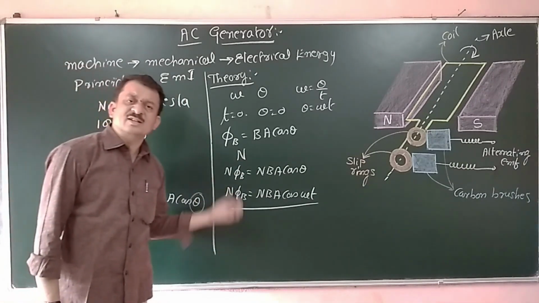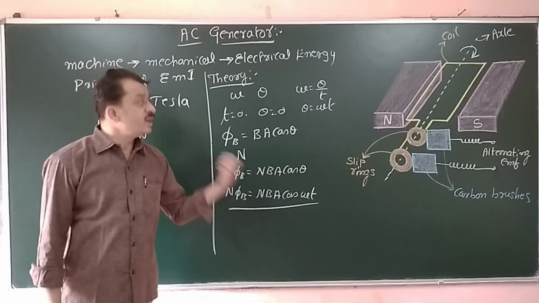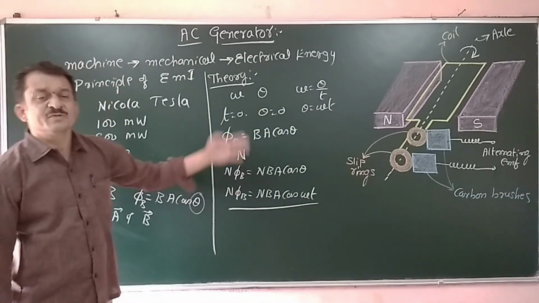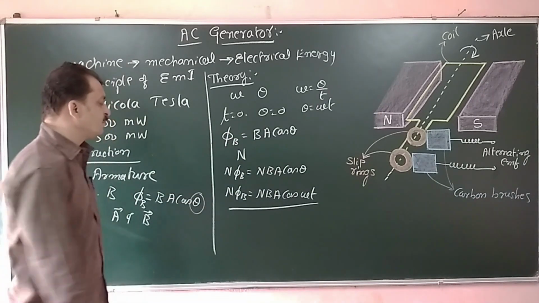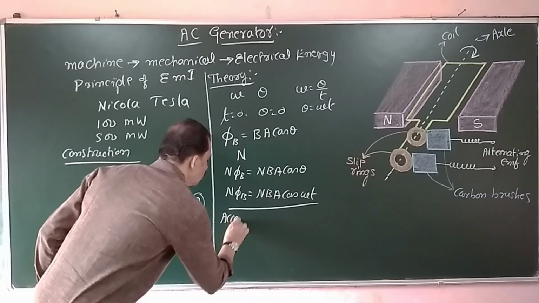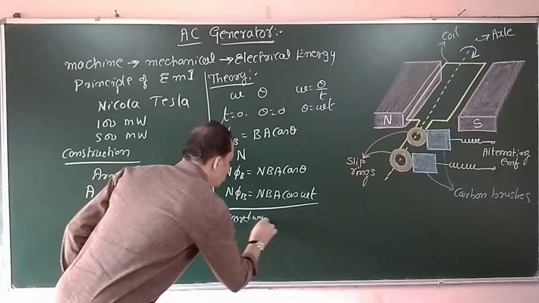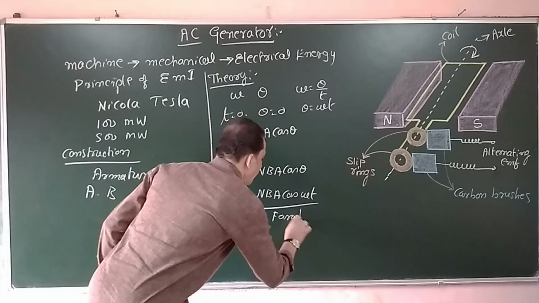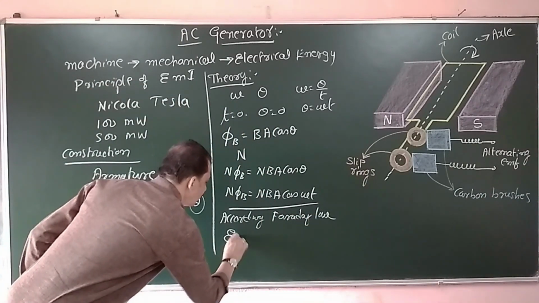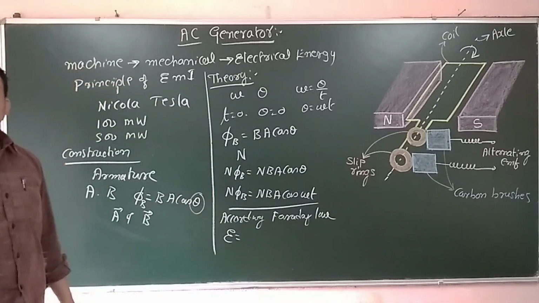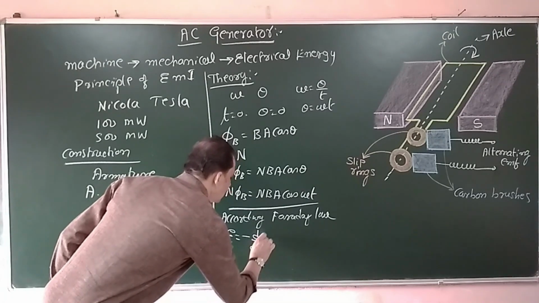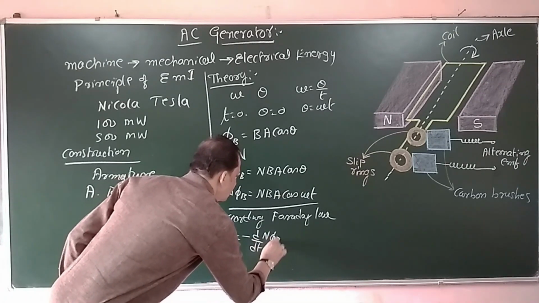This varying flux linkage induces an EMF in the coil according to Faraday's law. The induced EMF E equals minus d by dt of N phi B, the flux linkage.